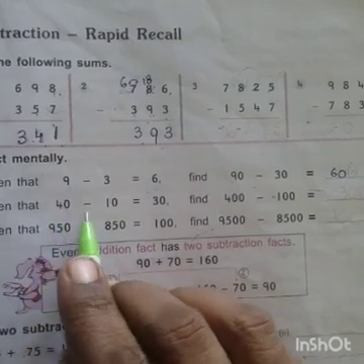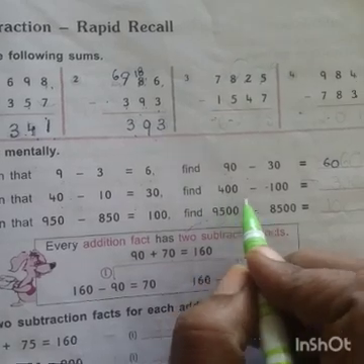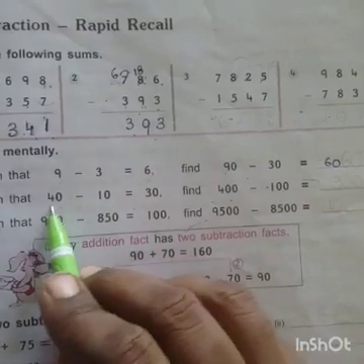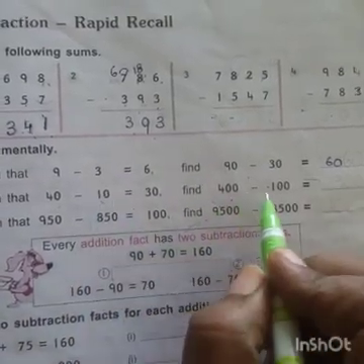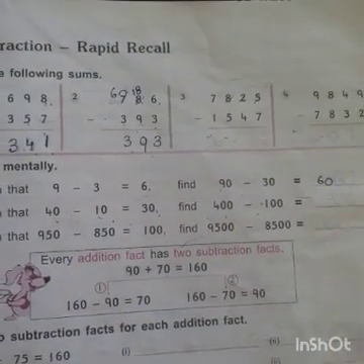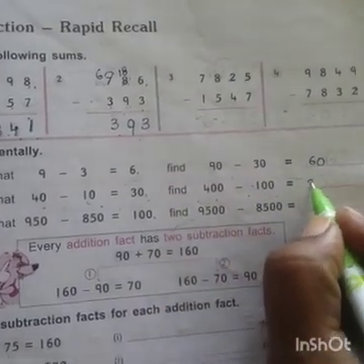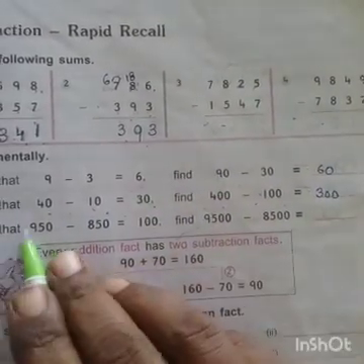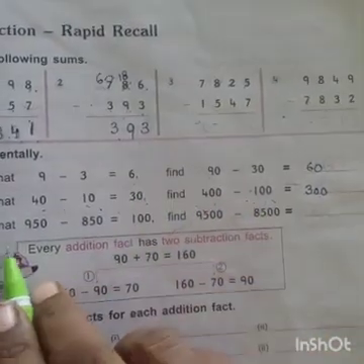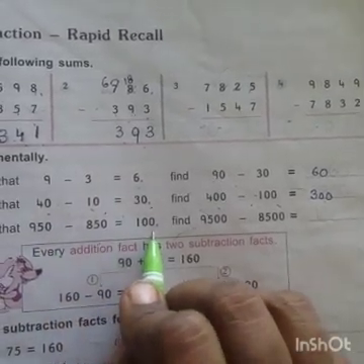Right? 40 minus 10 equal to 30. One more 0 is there in that number. 40, 400. 10, 100. 40 minus 10 equal to 30. 400 minus 100 equal to 300. 950 minus 850 equal to 100.